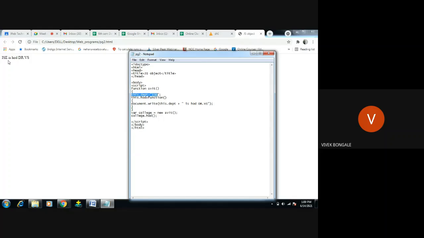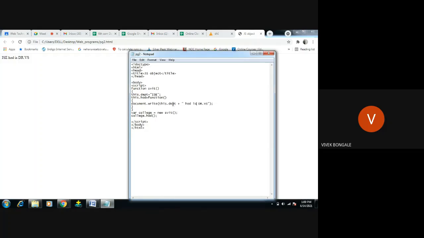Like ISC HOD. Okay. I see this statement is wrong, so I change this. Okay, see, ISC HOD is Dr. Vrinda Shetty. This result has been displayed over here.